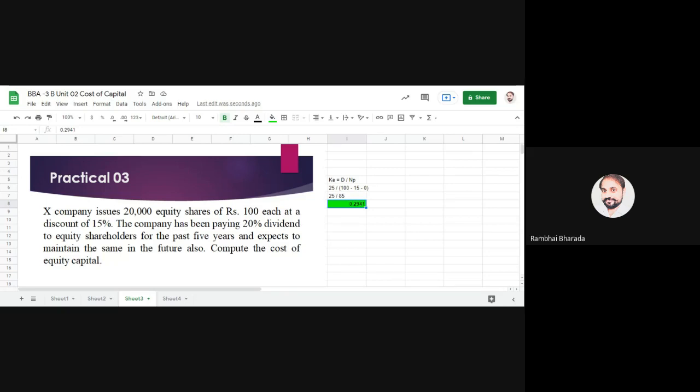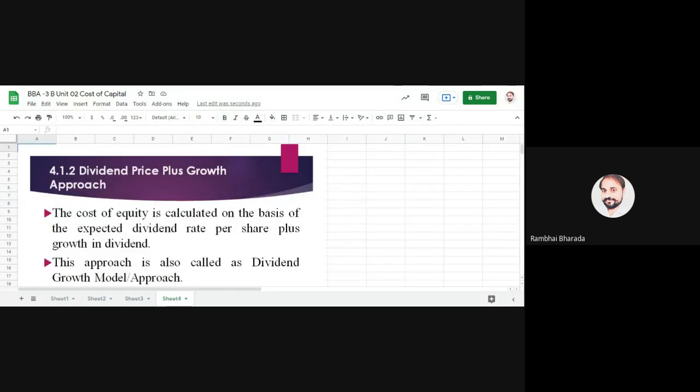P0 means current market price, and here the current market price is 150. Are we clear? If market price is given to you, you need to use the market price. If the market price is not given to you, and face value or the issue value is given to you, we need NP. Okay, so now write down the second method, dividend price plus growth approach.